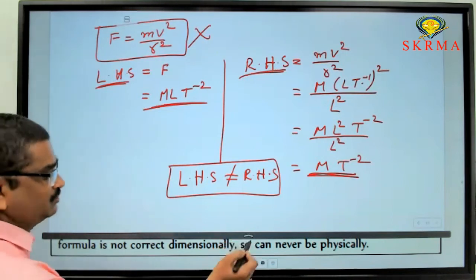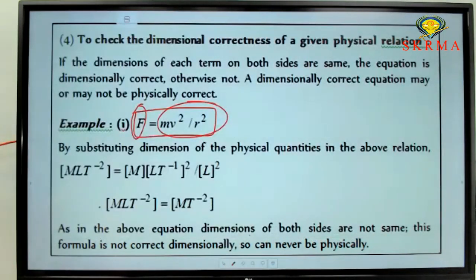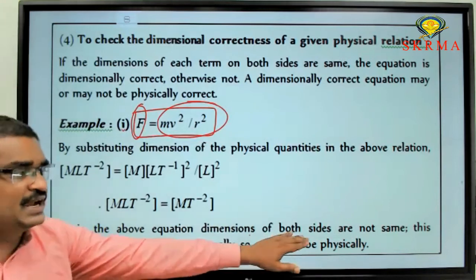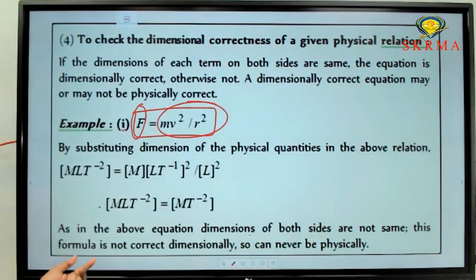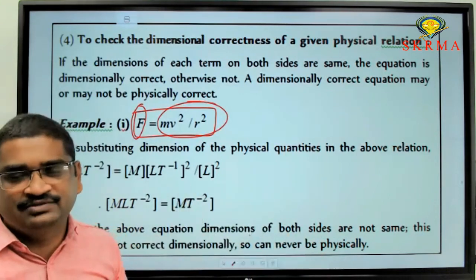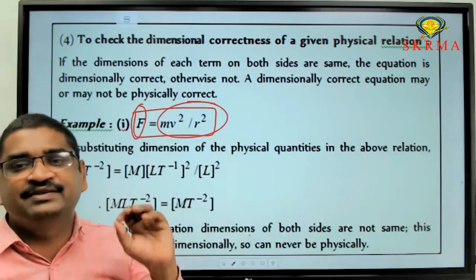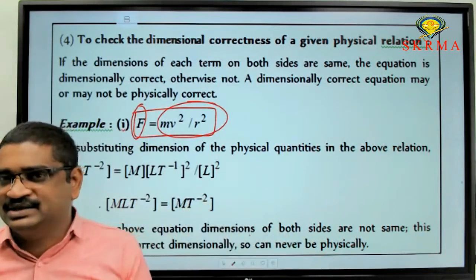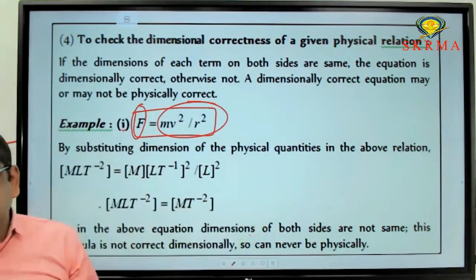That is the conclusion. So what is the conclusion? In the above equation, both sides are not the same, so this formula is not correct dimensionally, so it can never be physically correct. So the formula is not correct physically. Dimensionally wrong means that it is wrong in physics also.